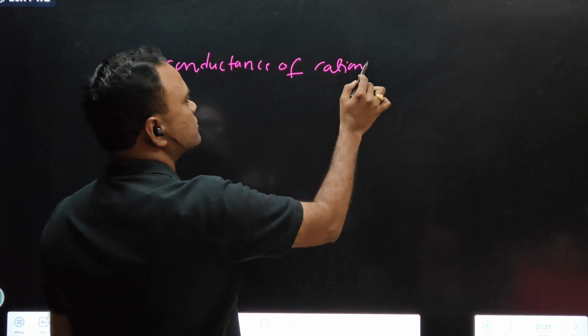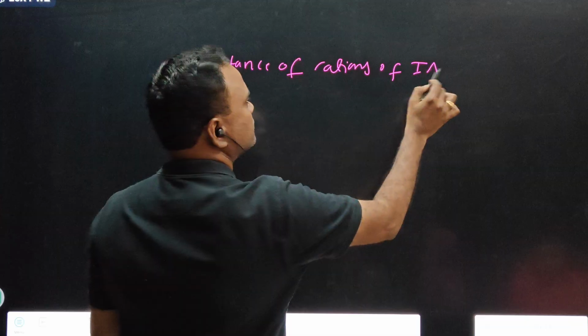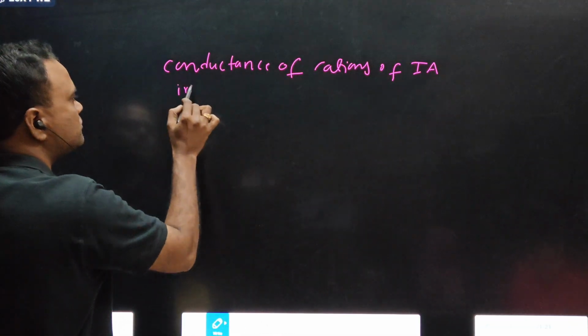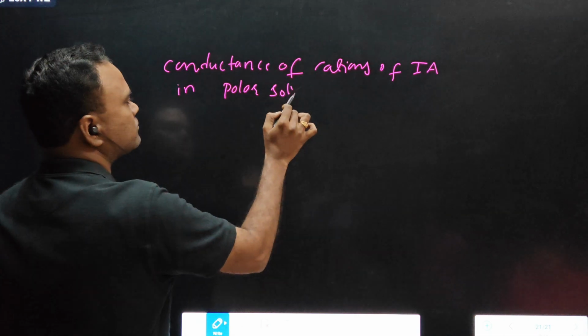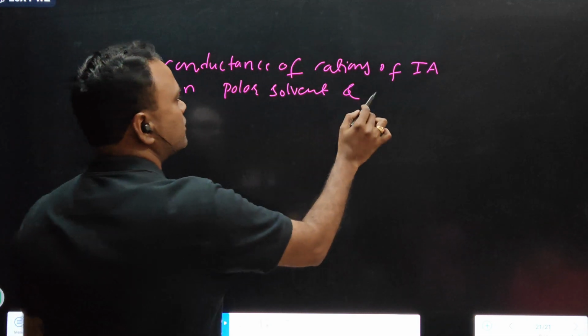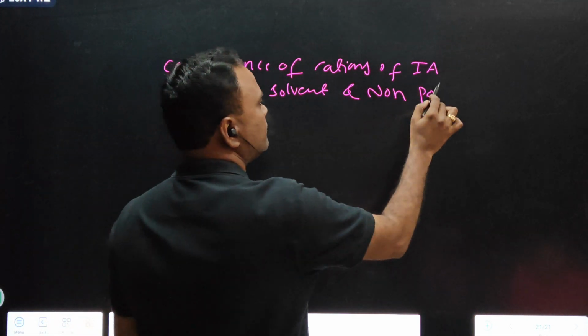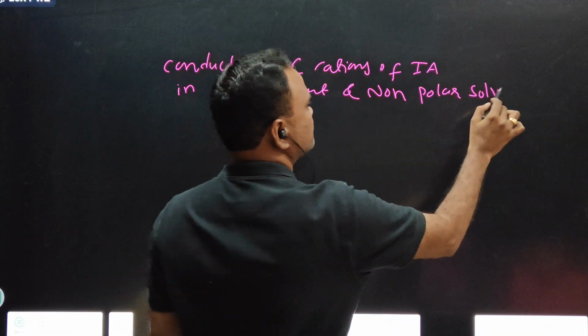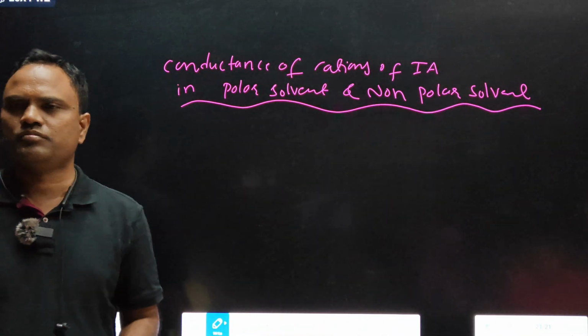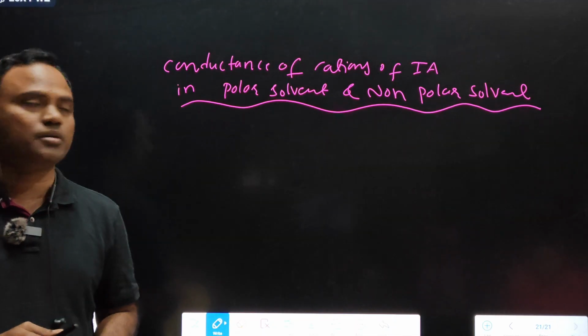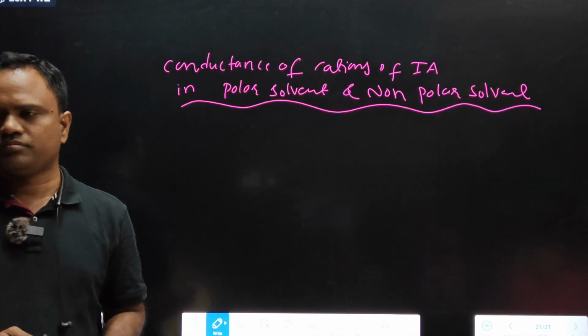Conductance of cations of 1A in polar solvent and in non-polar solvent. You have questions in the material.